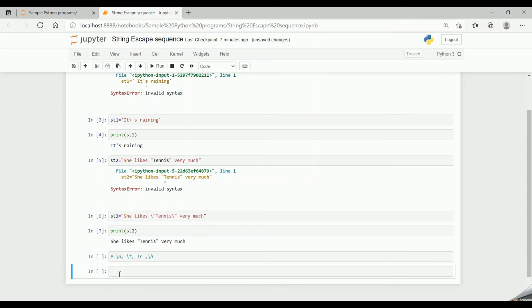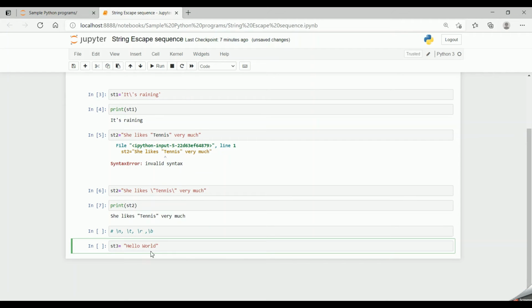Now let's check out \n. Suppose my string st3 is equal to hello and then world. So my string st3 has hello world. Now suppose I want hello to be printed in the first line and world to be printed in the next line. So in this case we add a new line escape sequence. After hello I have to say \n and then give world. After \n, whatever characters are there, it will print in the new line.